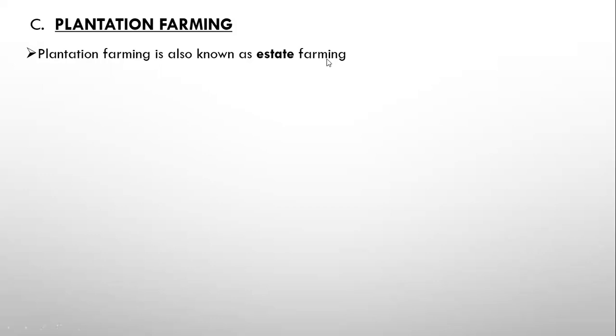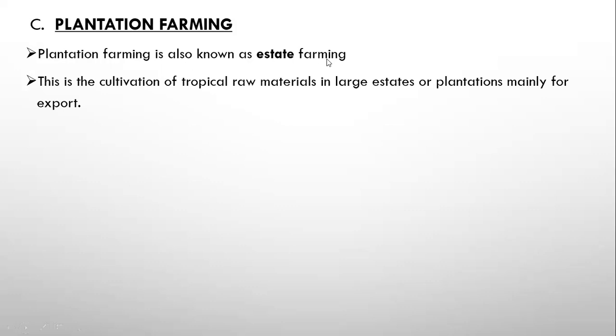This is the cultivation of tropical raw materials in large estates or plantations, mainly for export. So we are basically looking at the cultivation of crops which are used as raw materials in plantations and usually exported to other countries.